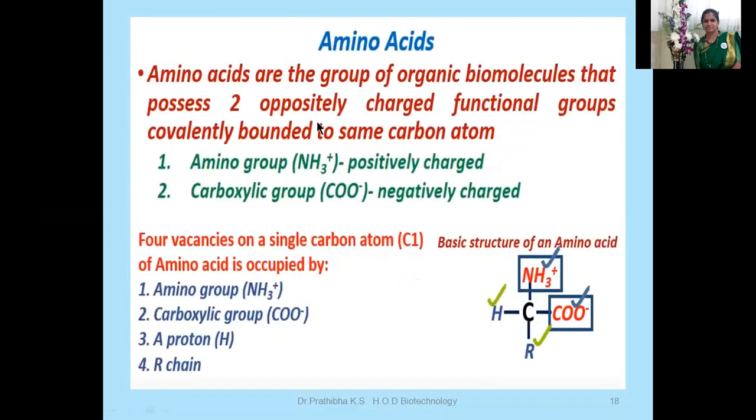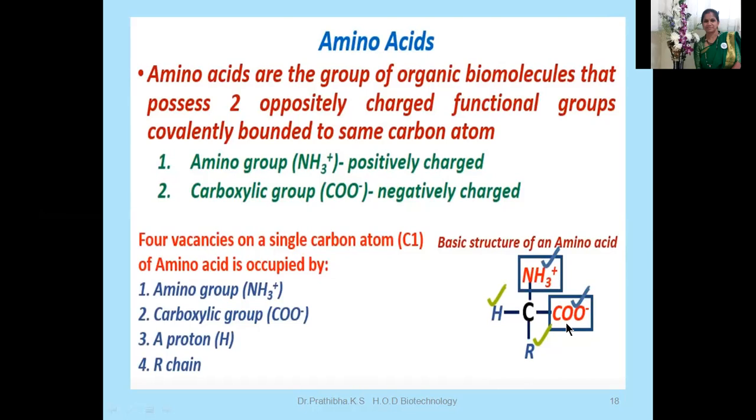To conclude here, amino acids are a group of organic biomolecules that possess two oppositely charged functional groups, covalently bonded to the same carbon atom. One you can see is the amino group, the other one is the carboxyl group. In the ionic state, the amino group is positively charged and the carboxyl group is negatively charged.